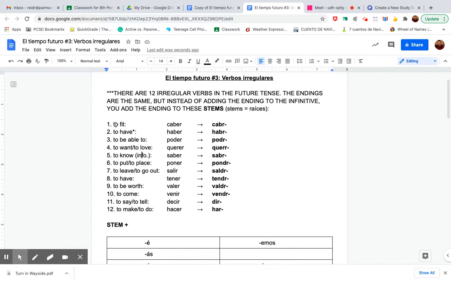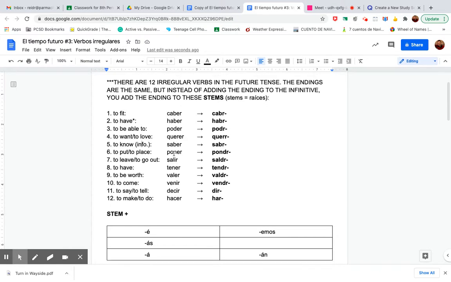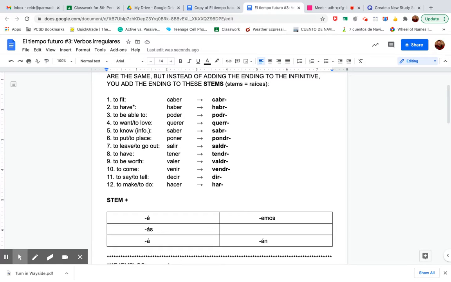So to fit, like, oh, it fits. You don't say él. Él could mean he or it. Él cabería. No, that's not right. It's él cabrá. Okay.